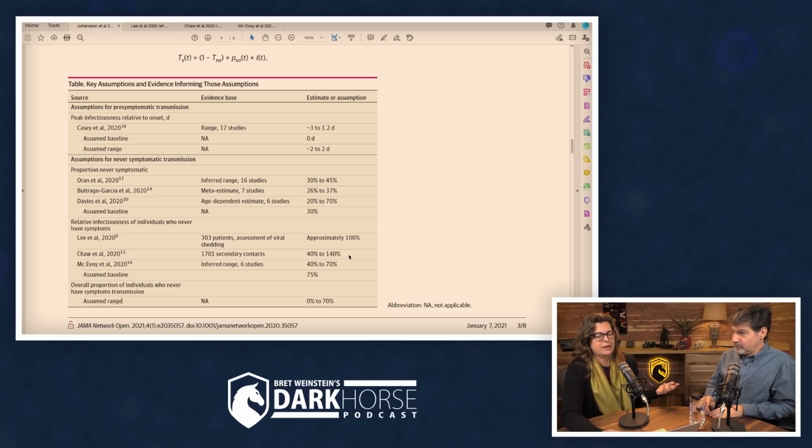On the basis of which I cannot even begin to figure out. And McAvoy et al., which is a highly tentative number, says 40 to 70%. Well, that number they actually got right. You can see that here. They actually got that number. They pulled it directly from the paper, and it's right there.